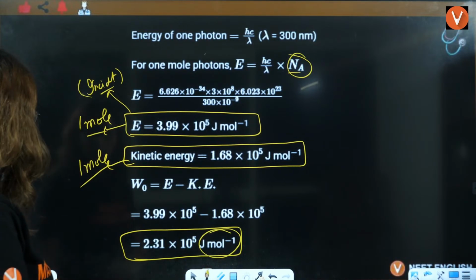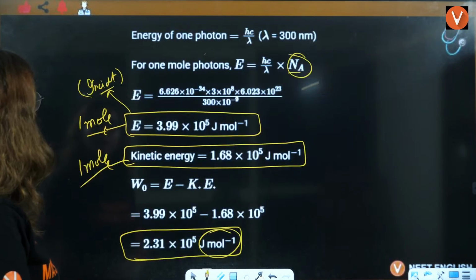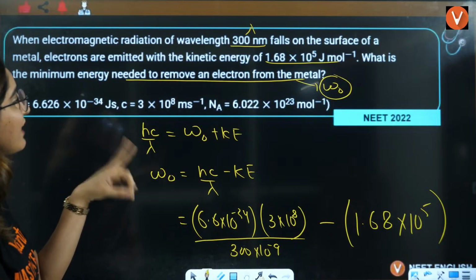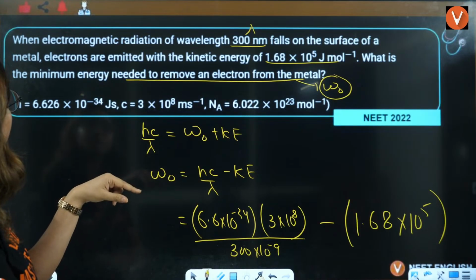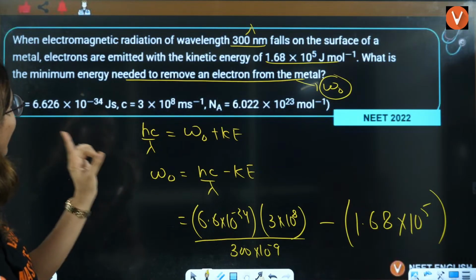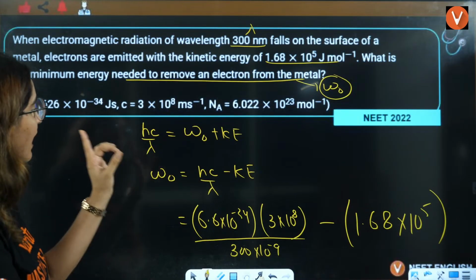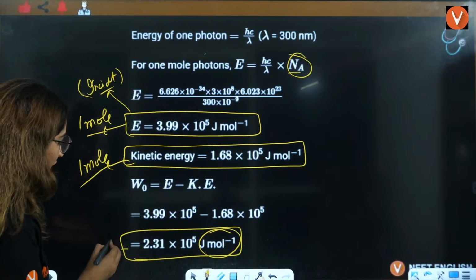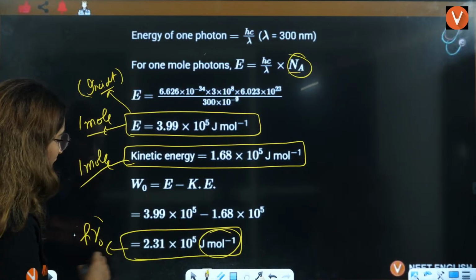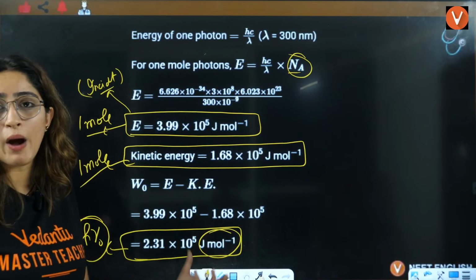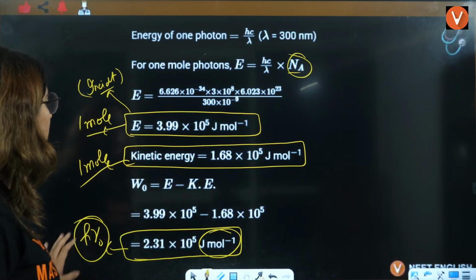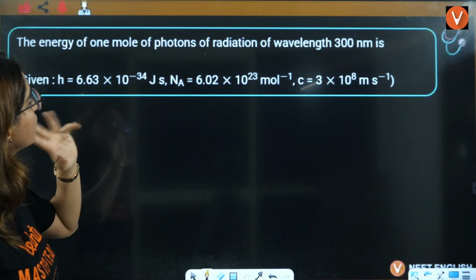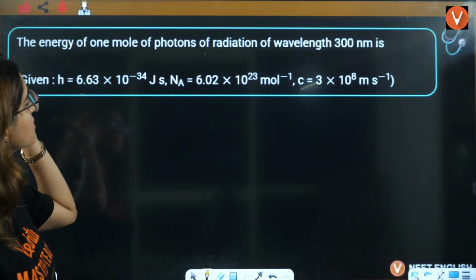that is a work function for 1 mole, right? And here what they have asked you, minimum energy needed to remove an electron from the metal, right? So they are asking you to remove 1 electron from the metal, and this is the energy. So the work function that you have here is nothing but h mu naught, that is defined as the energy required, the work function for 1 mole, right? Next is the energy of 1 mole of photons of radiation of wavelength this.